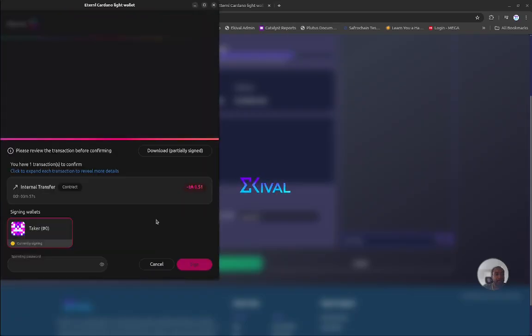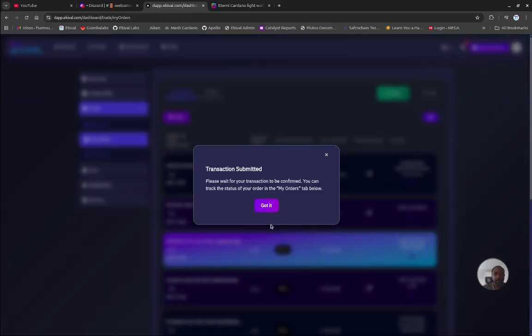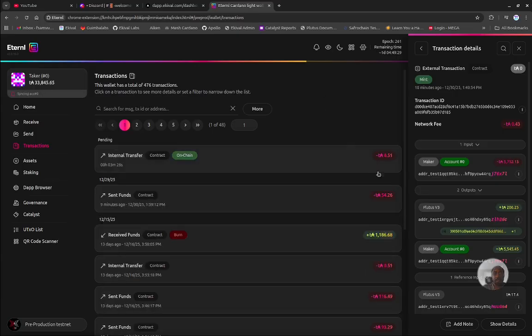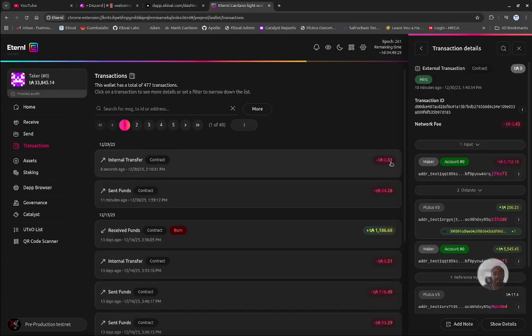I'm confirming that I did hand over the funding, and the proof is the delivery code I received from the maker, because without the maker handing it over, I would not have guessed it. That's why I had to go into the maker's profile and copy it. And I got it. Now we know that it's waiting for the taker to confirm remit order, which means we sent out the funding, and I know I paid a little 0.51 ADA for this transaction.